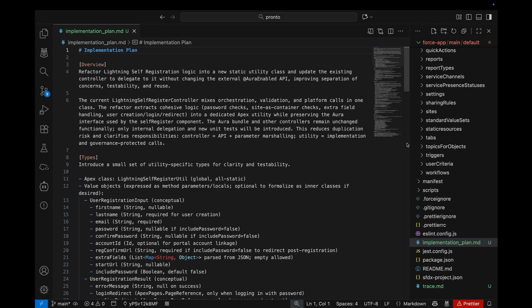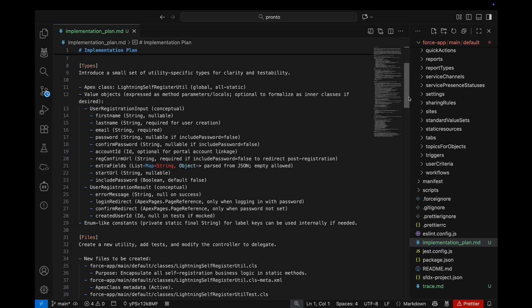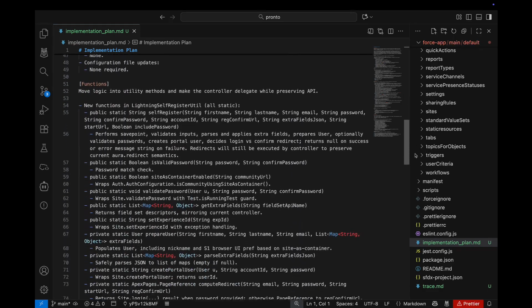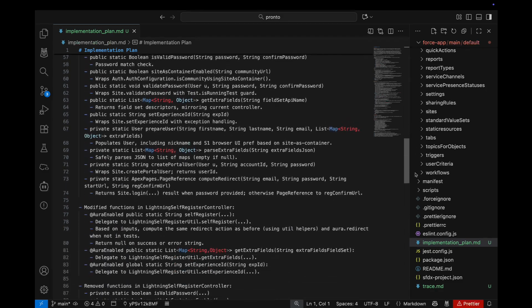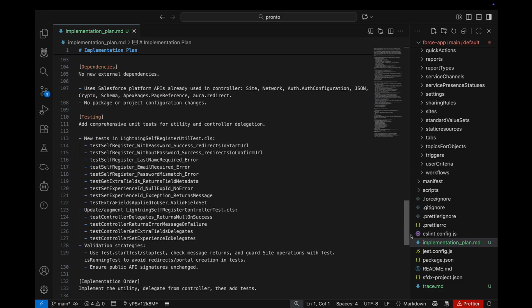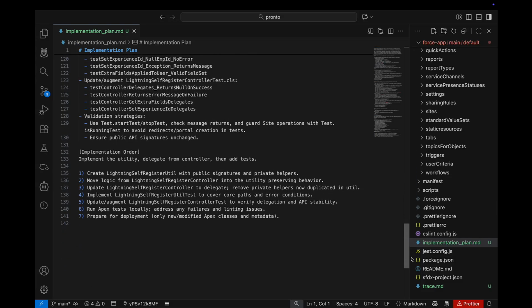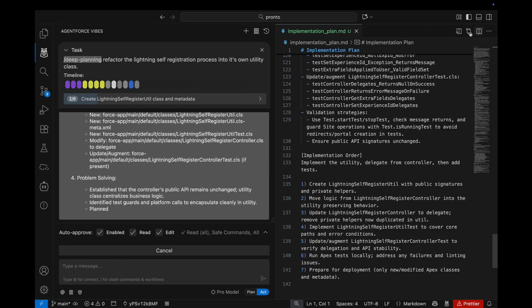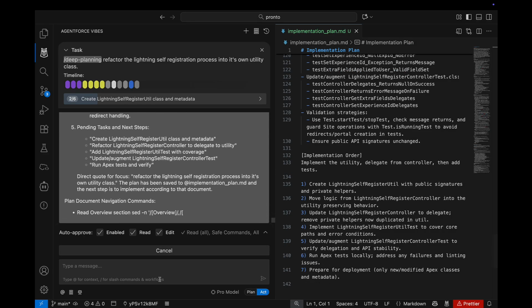Let's take a look. You can see it's structured like a typical design document. It includes an overview of the refactor goal, the Apex utility class it plans to create, with the class name, method signatures, and which existing files will be modified, the list of files it will create and modify, new and modified functionality, testing strategy, including updates to the current test class, and finally, an execution sequence outlining the exact order of changes. This document acts as the blueprint for the build, something you can review, edit, or even commit to version control.